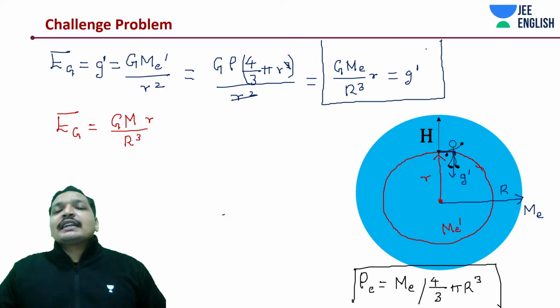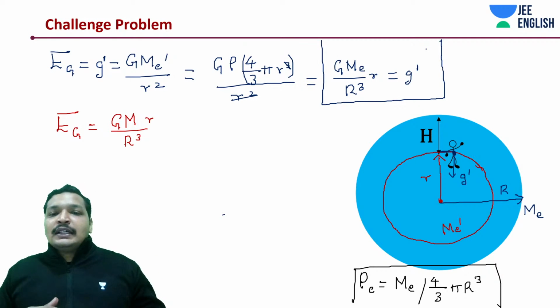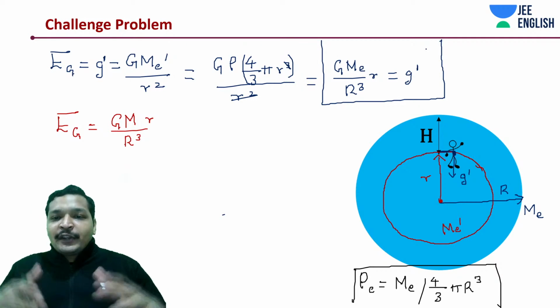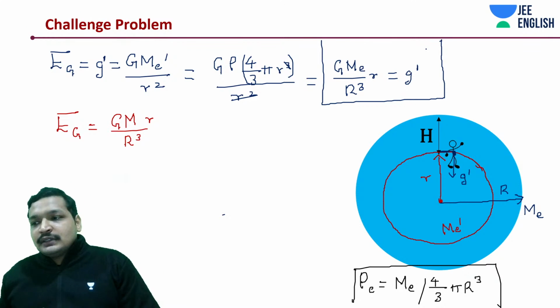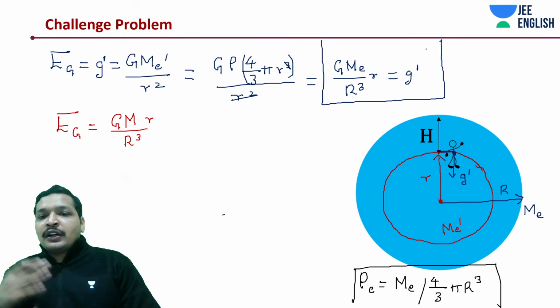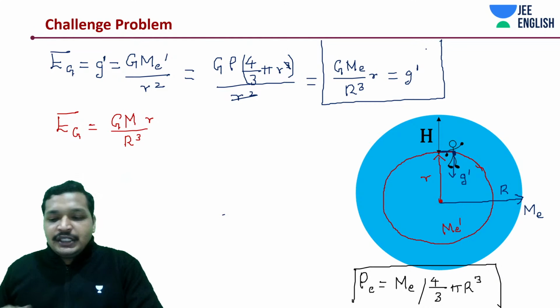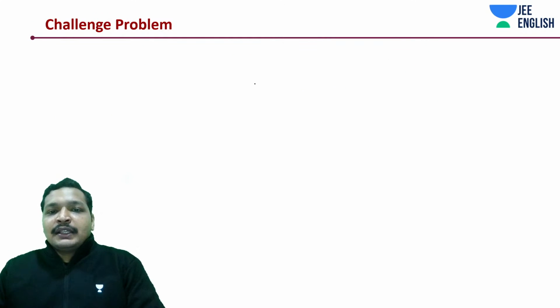Alright, everything is simplified now. But there's a small thing. We need to express this in terms of G. Just a small thing that we need to work around, play around, so that we get it in terms of G. This is something that we need to do.